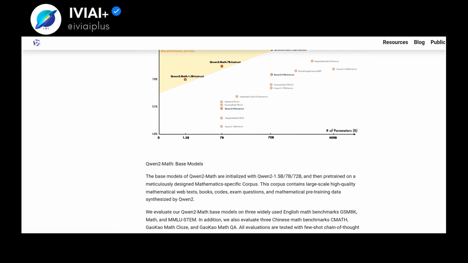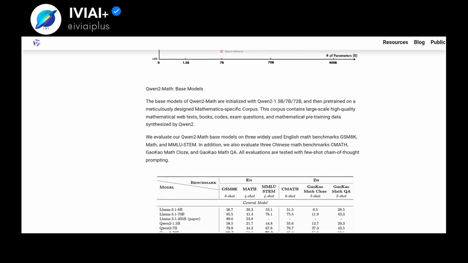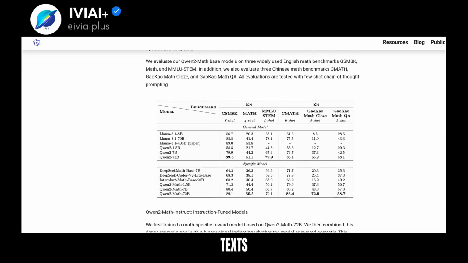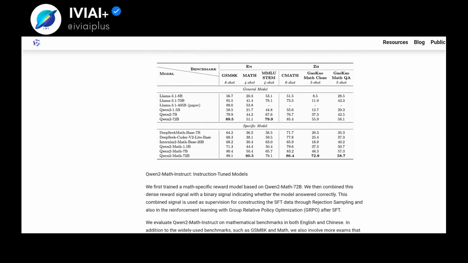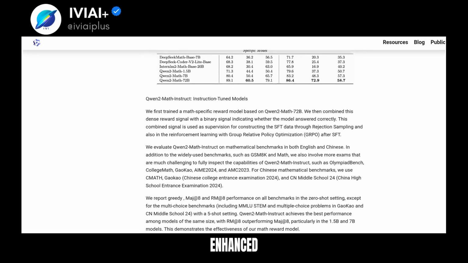The largest model, Qwen2Math 72B Instruct, surpasses state-of-the-art models in performance. The base models are pre-trained on a mathematics-specific corpus containing texts, books, codes, and exam questions. Qwen2Math Instruct models are further tuned with a math-specific reward model for enhanced performance.